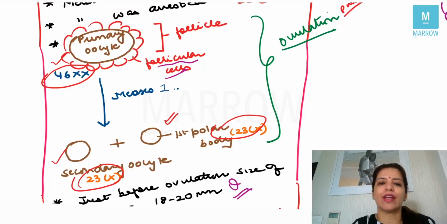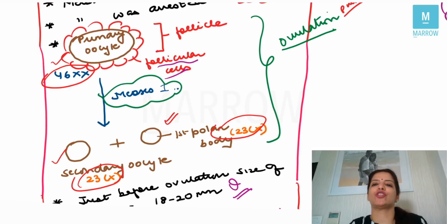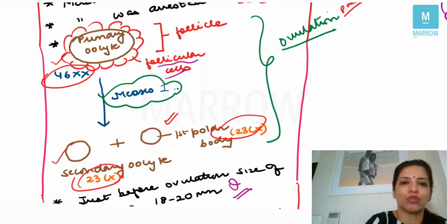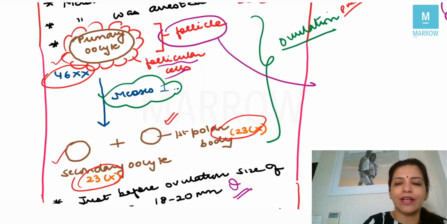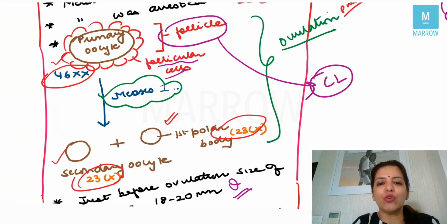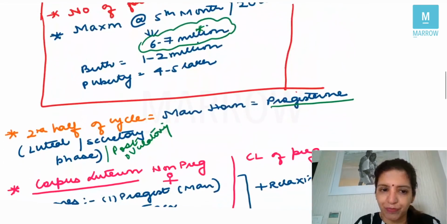And we already did that meiosis 1 is resumed because of the LH surge, and ovulation is also because of the LH surge. This step is called ovulation. Now, at the time of ovulation, the primary oocyte is getting converted into a secondary oocyte. What is happening to the follicle? This follicle gets converted into corpus luteum. So at the time of ovulation, corpus luteum is formed, right?